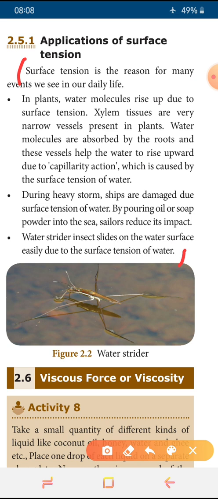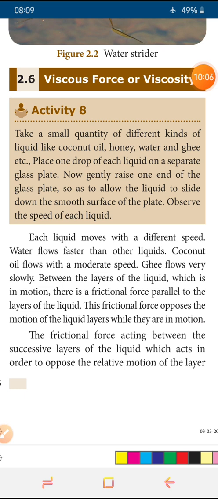And next we will move to viscous force or viscosity. Before entering into that and before defining it, we have activity 8. If we understand activity 8, it is easy to explain the definition of viscosity or viscous force.